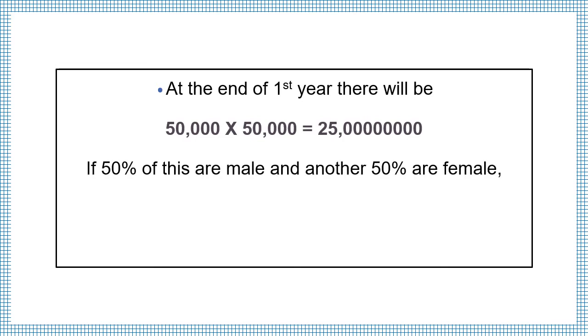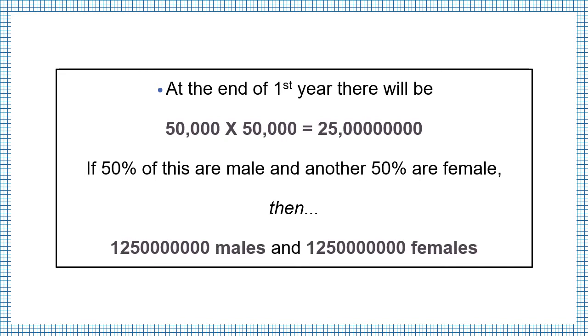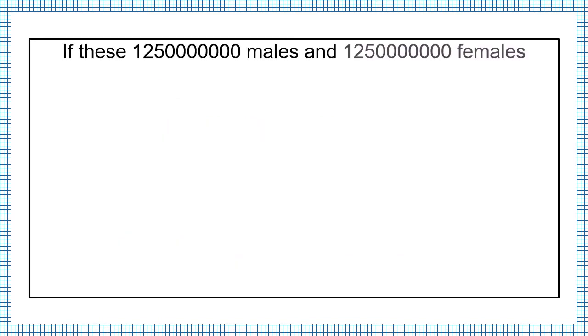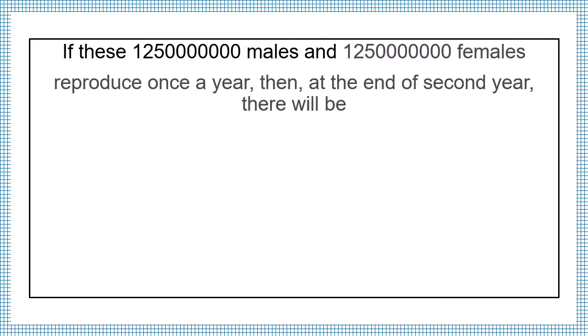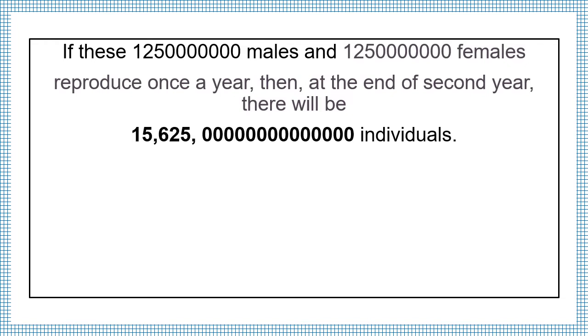If 50% of these are male and another 50% female, then there will be this much number, that is 125 crores of the male fishes and 125 crores of female fishes. If these male fishes and female fishes reproduce once a year, then at the end of second year there will be this huge size of fish progeny.